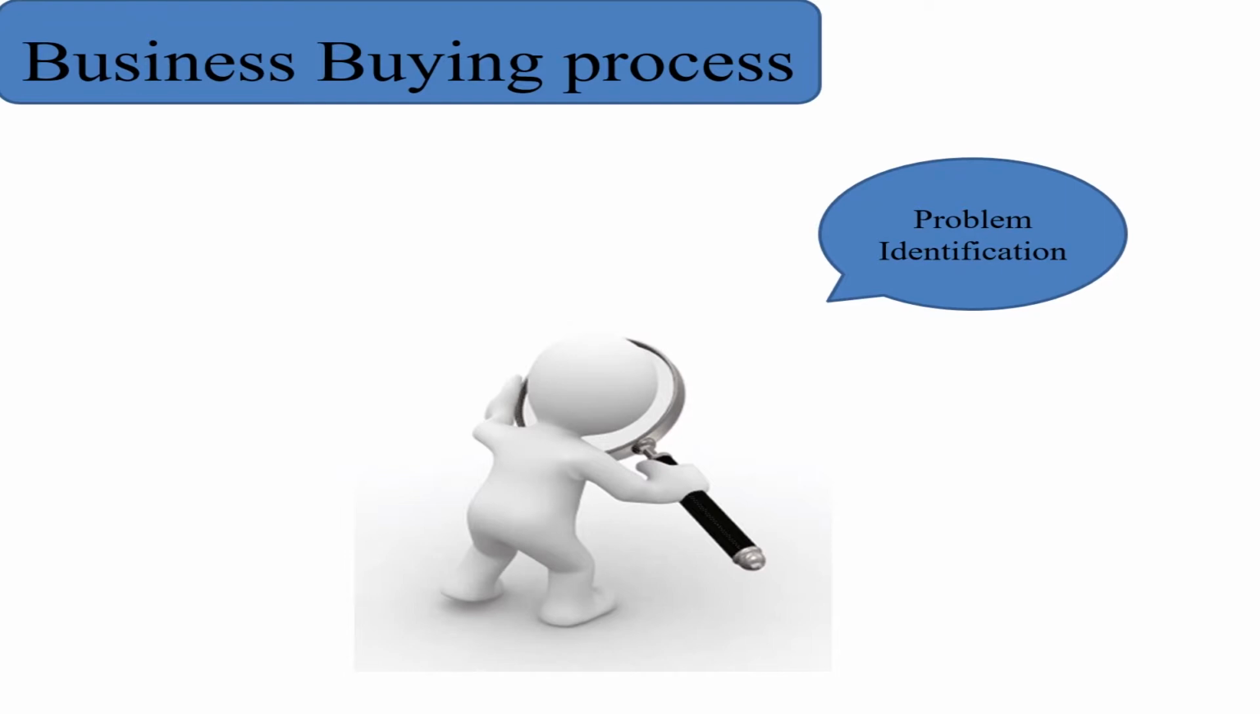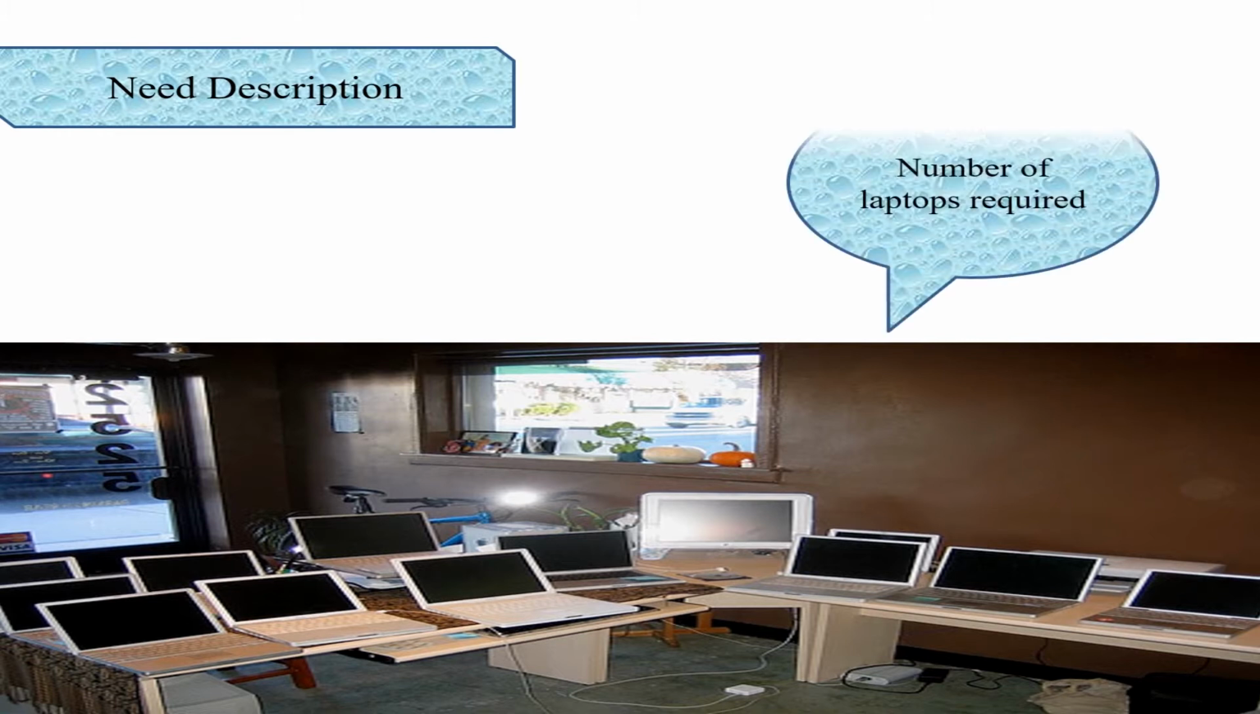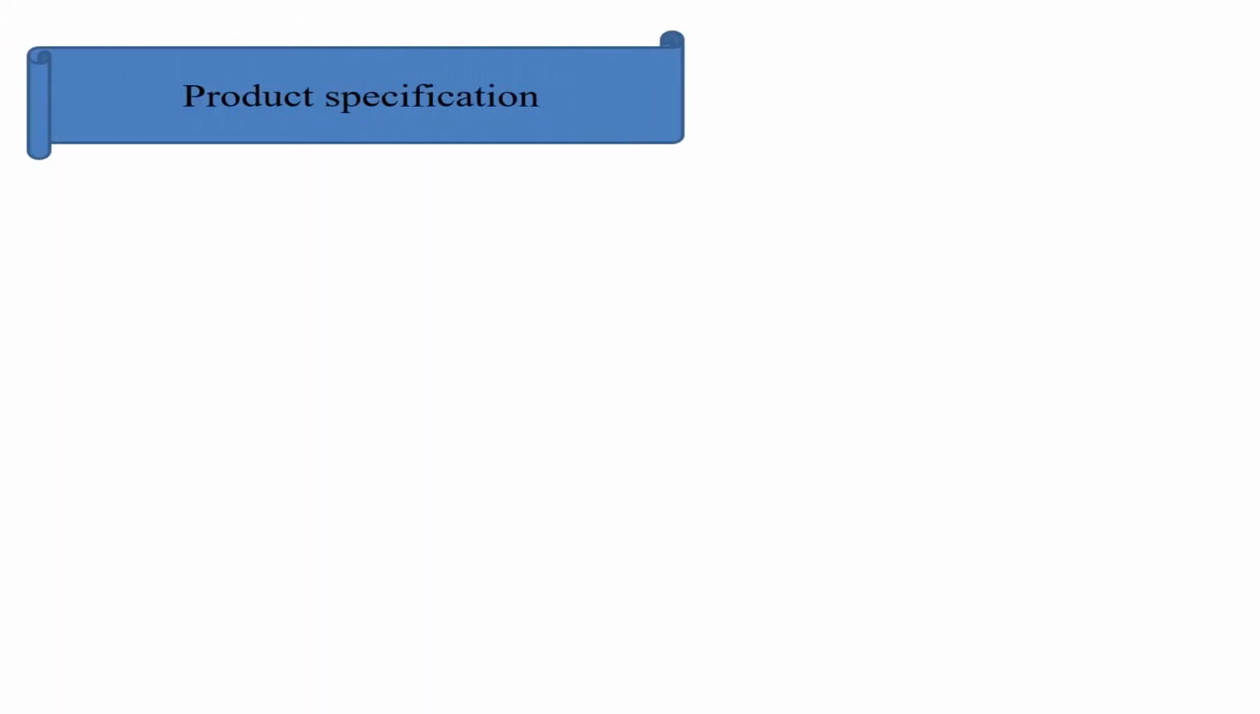The second is general need description. In the second stage of the process, the quantity and characteristics of the product or service are determined. For example, if the IT department requires new laptops, the manager is supposed to determine the number of laptops that are required.